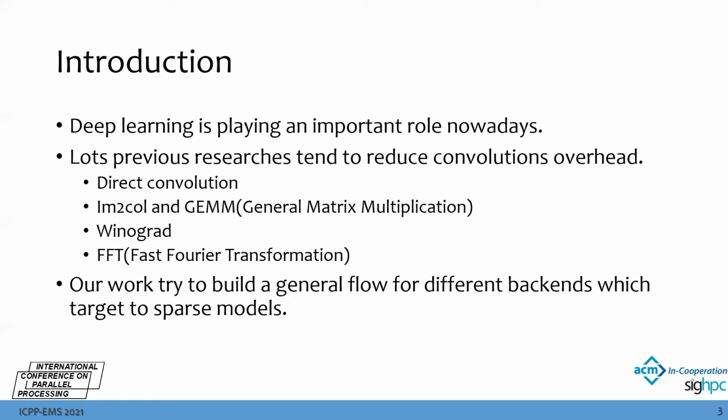So our implementation of FFT is more specific to GPU. And as for Winograd, it has to modify the structure of the whole model to better utilize the sparsity of sparse NN. So our work selects image column plus GEMM to offer a more elastic and general flow to utilize the sparsity of sparse NN models.